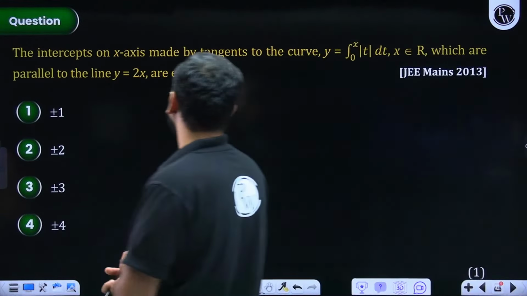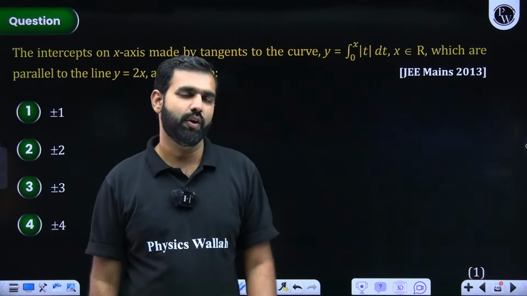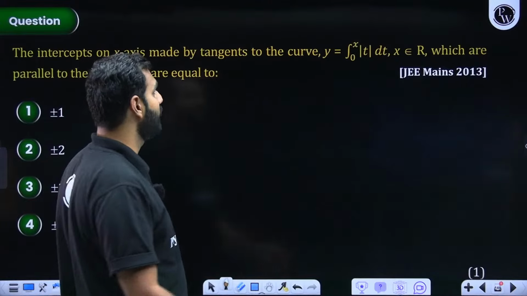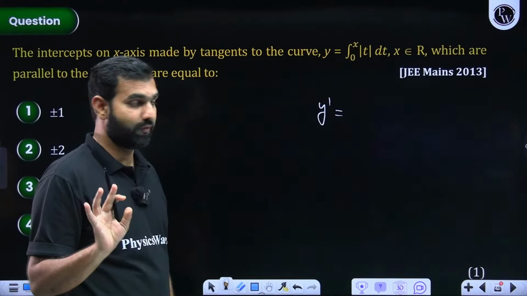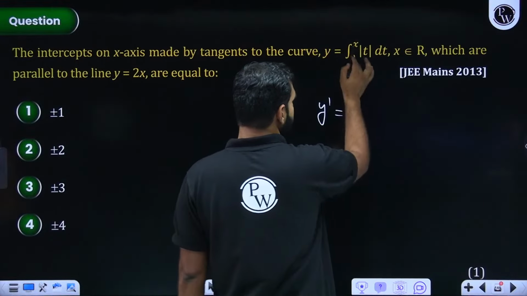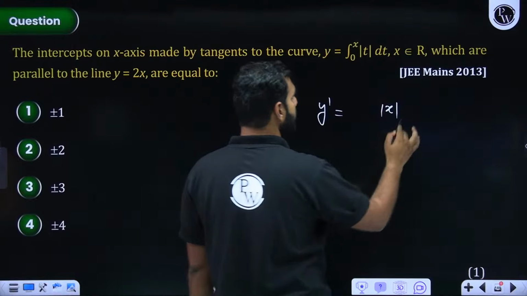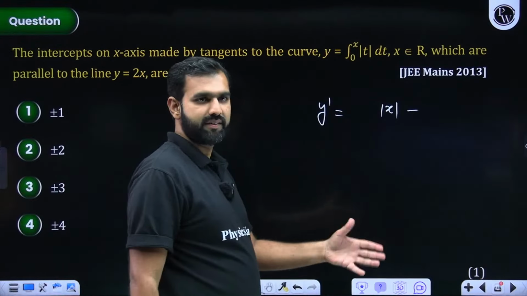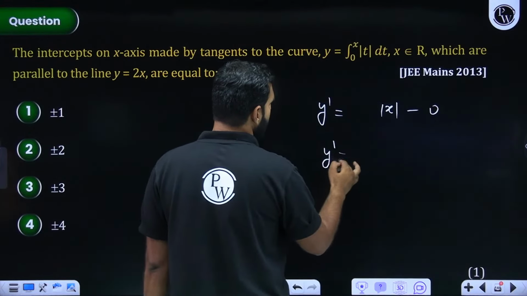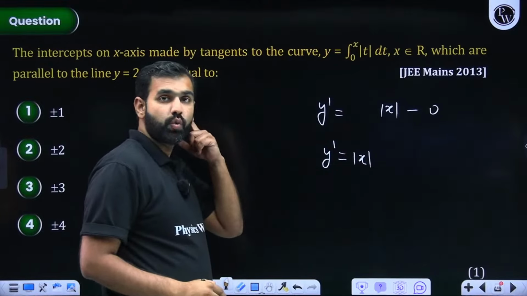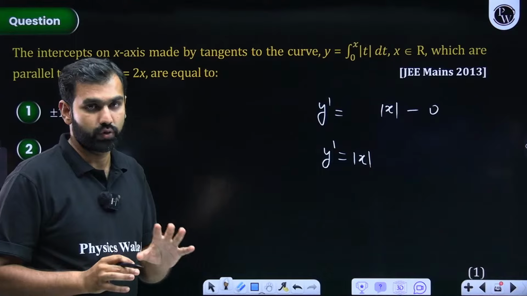The intercepts on x-axis made by tangent to this curve. Tangent to this curve, can I figure out the slope of the tangent by differentiating it? So if I find y dash, I'll be using Newton-Leibniz rule. I hope you remember differentiation. So x should be passed here. It will be mod of x, derivative of x will be 1 minus 0, since 0 should be passed there. Mod of 0 is 0. So here y dash will be mod of x. Y dash is your slope of the tangent.